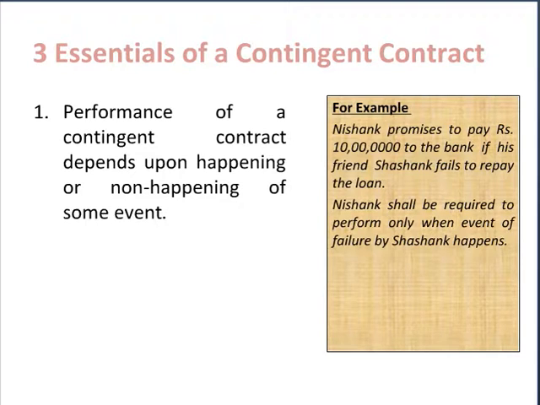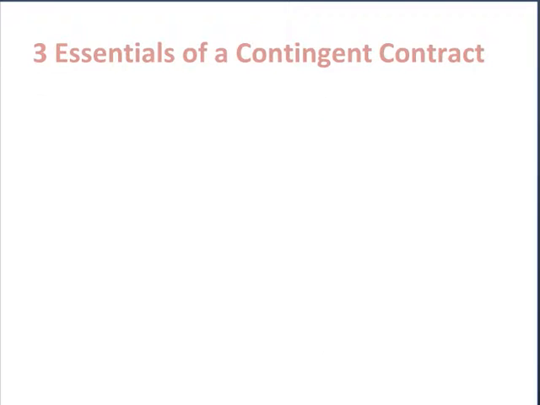Mr. Nishank shall be required to perform only when event of failure by Shashank happens. If there is no failure by Mr. Shashank, then the promisor Nishank shall not be required to do anything in this contract. This is a contingent contract.